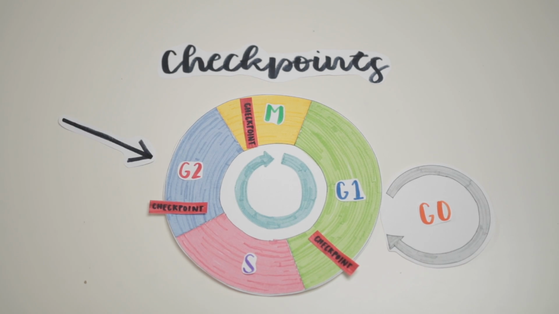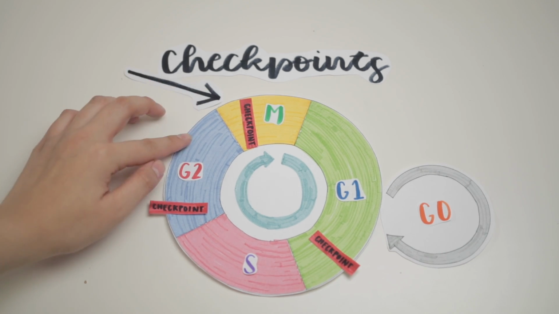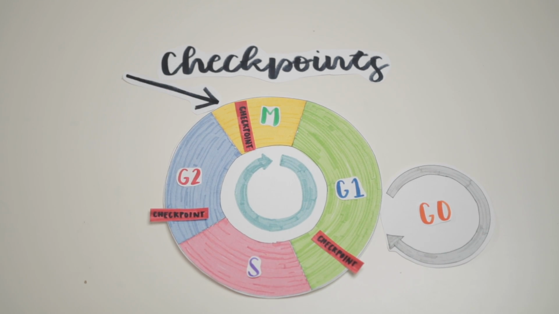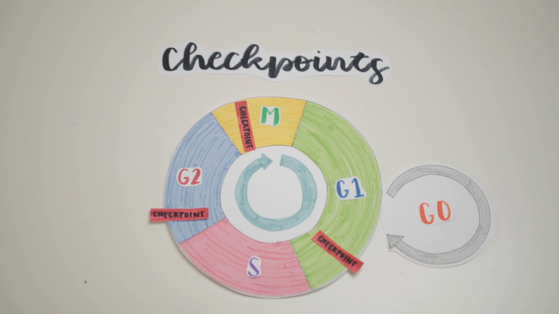In G2, when sufficient MPF accumulates, the G2 checkpoint is passed and mitosis is promoted. In the M phase, the kinetochores must all be attached to the spindle fibers during metaphase. This will activate an enzyme which allows the sister chromatids to separate.